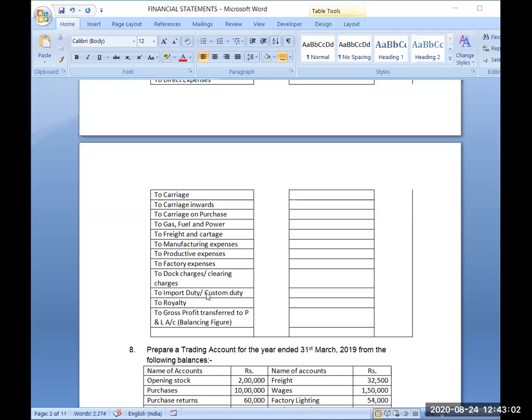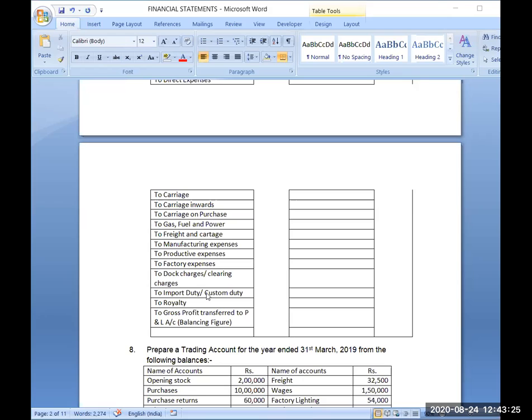So that amount paid is technically called cartage. Freight is another term used for carriage, transportation. So freight or freight inward or cartage, if such terms are given in the question, these are also direct expenses.